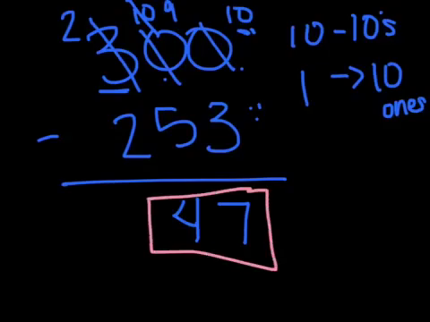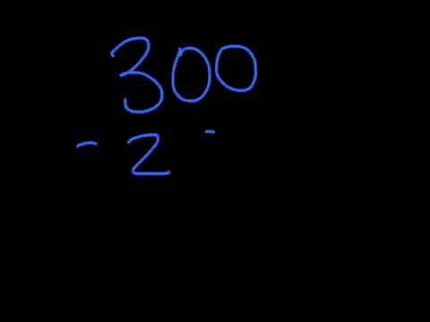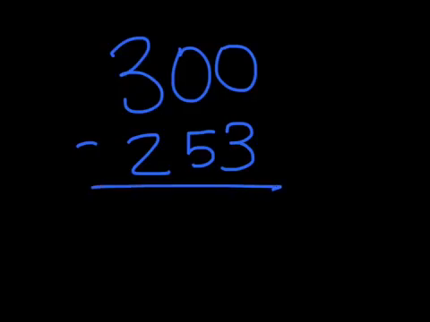I'm going to show you another way that's a little bit easier to understand. Okay, so I had 300 minus 253. Now I'm going to show you another way that works just as easily. If I have to subtract a hundreds number, so here you see that I have 2 zeros that end my number. That's going to be really hard to subtract with.